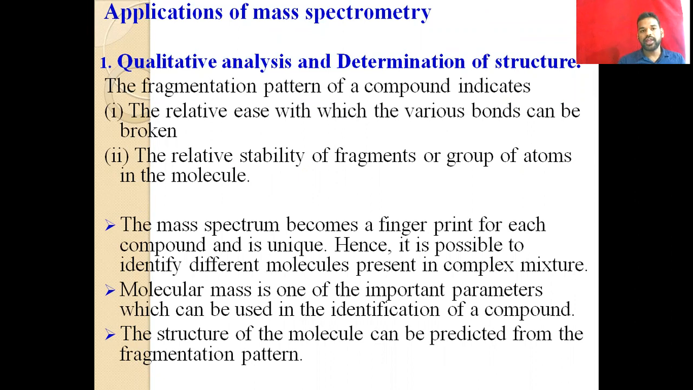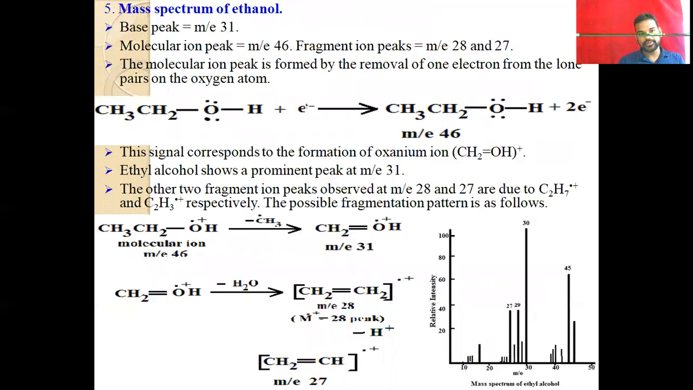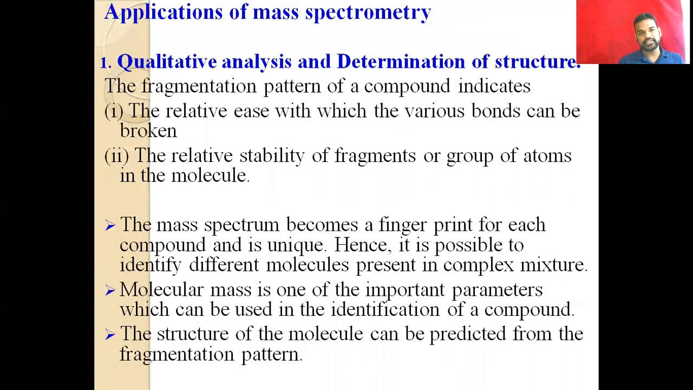First one, the qualitative analysis and determination of the structure. You know what is the difference between qualitative analysis and quantitative analysis. Here the qualitative analysis means the identification of the compound, to identify the compound or the types of compound. This is one of the important applications for qualitative analysis, the determination of the structure. To determine the structure from the before example, you can easily understand this point.